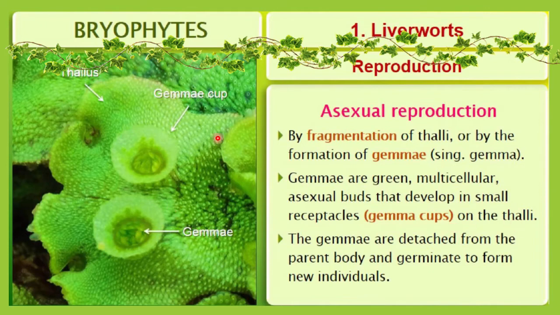This whole body is the thallus, on which this cup-like structure develops. The gemmae detach from the parent body, which is the thallus, and then germinate to form a new individual, and it will act as a new individual.